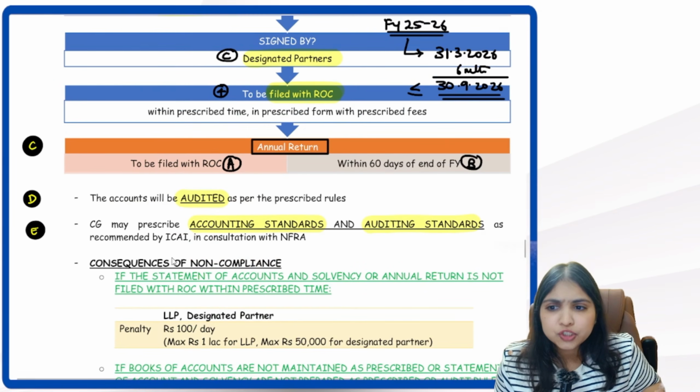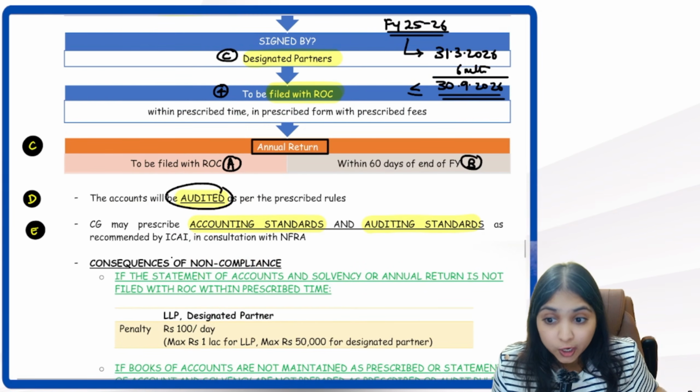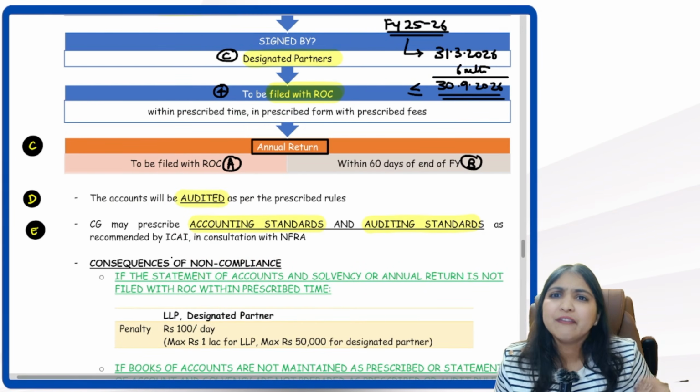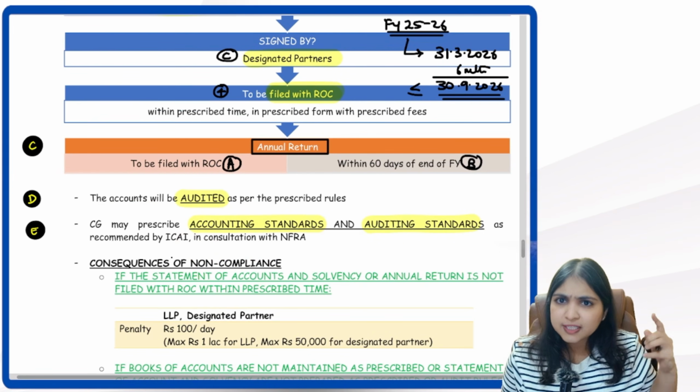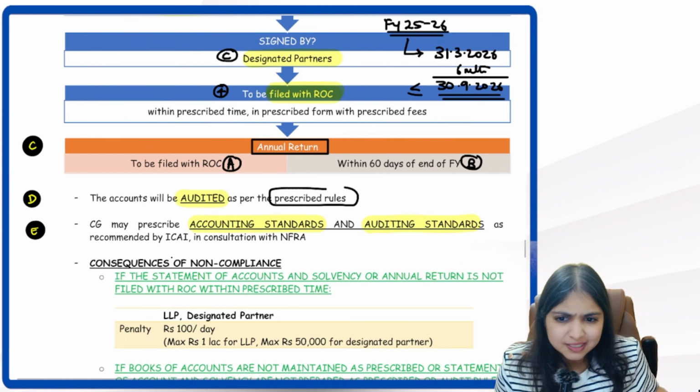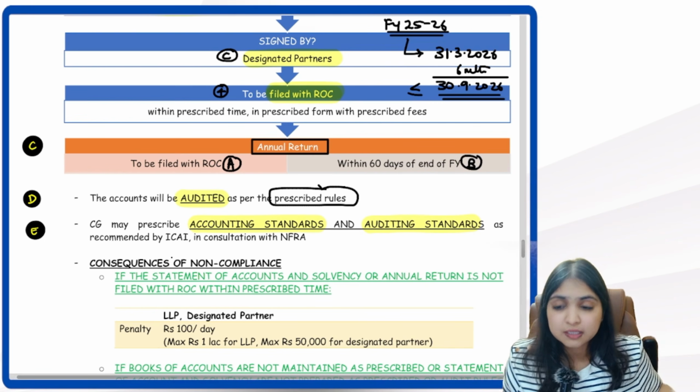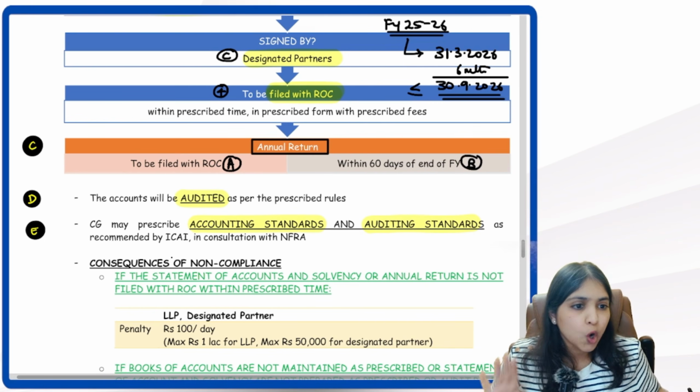Okay. Then books of accounts, financial statements have to be audited even in LLP. But not every LLP's books have to be audited. Which LLP's books and financials have to be audited? It is as per the prescribed rules. Rules are not in our syllabus. So we just have to know that even over here audit is applicable.